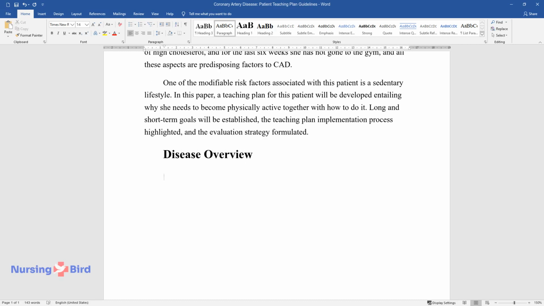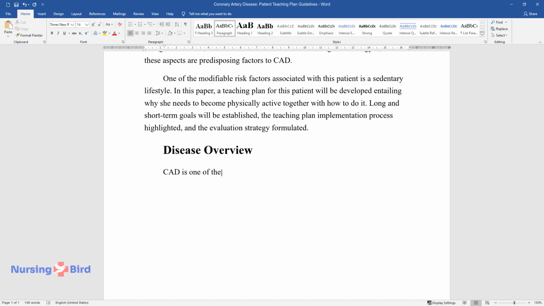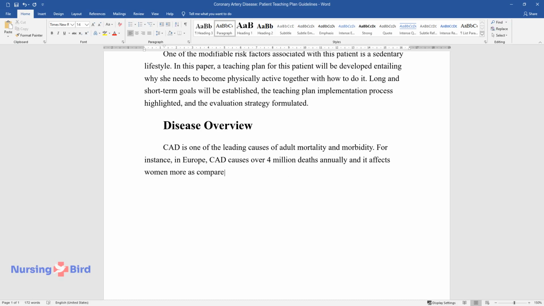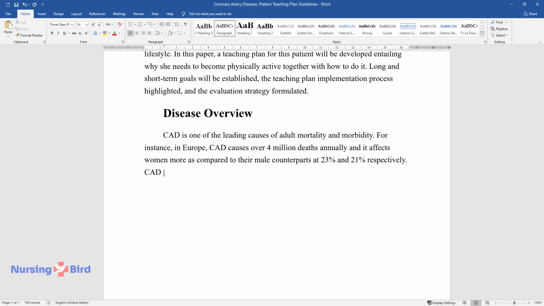Disease overview. CAD is one of the leading causes of adult mortality and morbidity. For instance, in Europe, CAD causes over 4 million deaths annually, and it affects women more as compared to their male counterparts at 23% and 21% respectively.